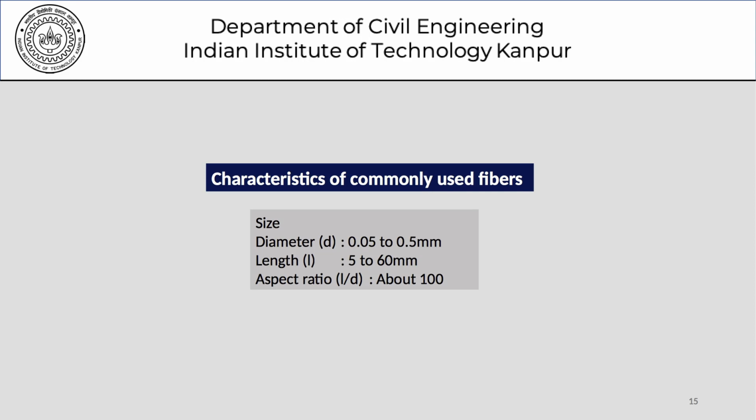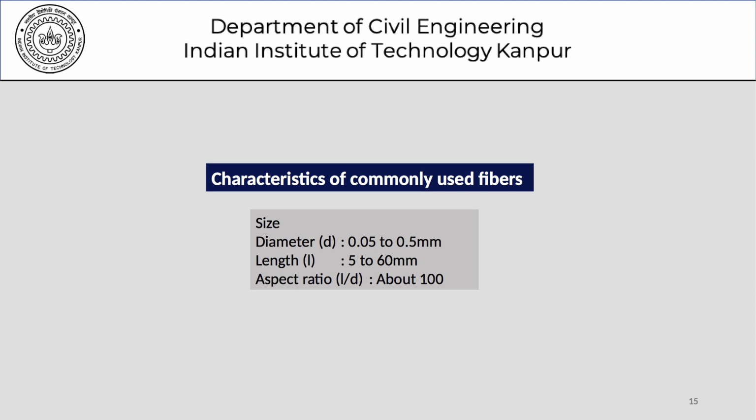As far as the characteristics of common fibers are concerned, the diameter ranges from 0.05 to 0.5 millimeters. The length ranges from 5 to about 60 millimeters. The aspect ratio, which is the length to diameter ratio, is kept at about 100.